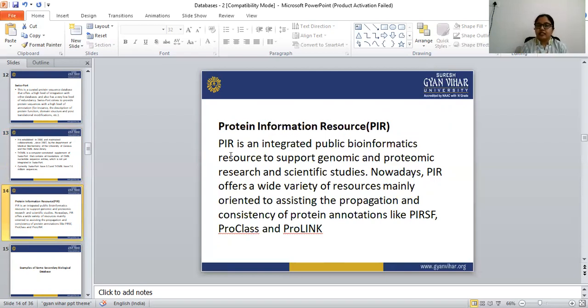Next is Protein Information Resource, known as PIR.